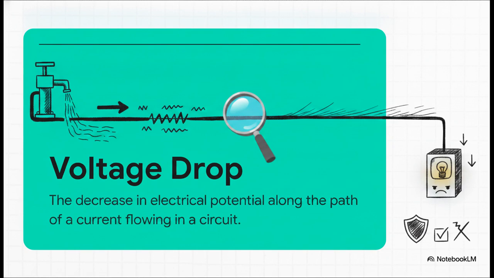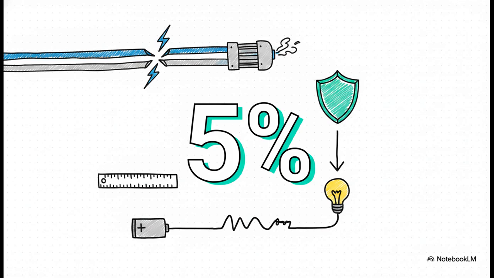The standard is super clear here. The voltage at the terminals of any power-consuming equipment must not fall below the lower limit specified in its relevant equipment standard. And the crucial threshold for that is 5%. To prevent equipment failure, the standard mandates a strict rule. The maximum allowable voltage drop from the supply point to anywhere in the installation absolutely cannot exceed 5% of the nominal voltage. Now, actually, there are a few tiny exceptions, like if your supply point is a dedicated substation on the premises, you might be allowed 7%, but for the vast majority of installations, 5% is the hard limit that dictates your minimum conductor size for those long runs.